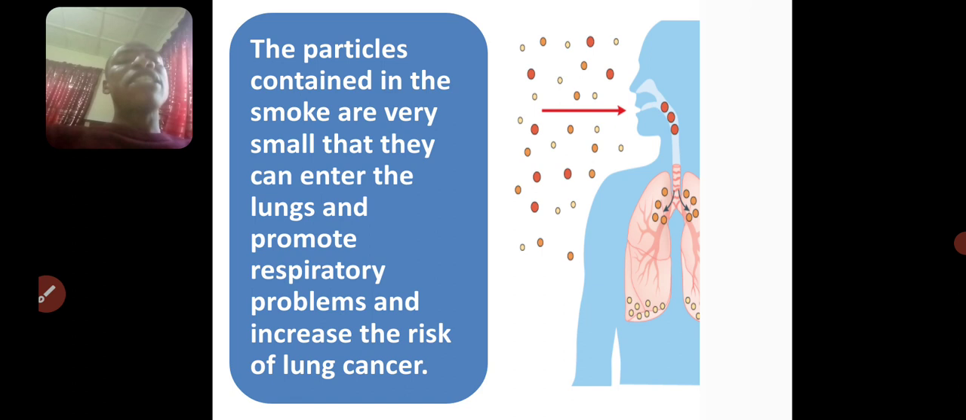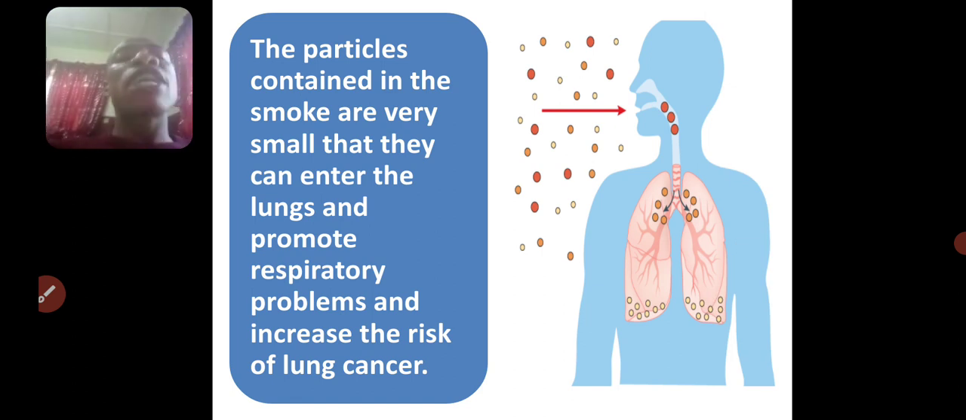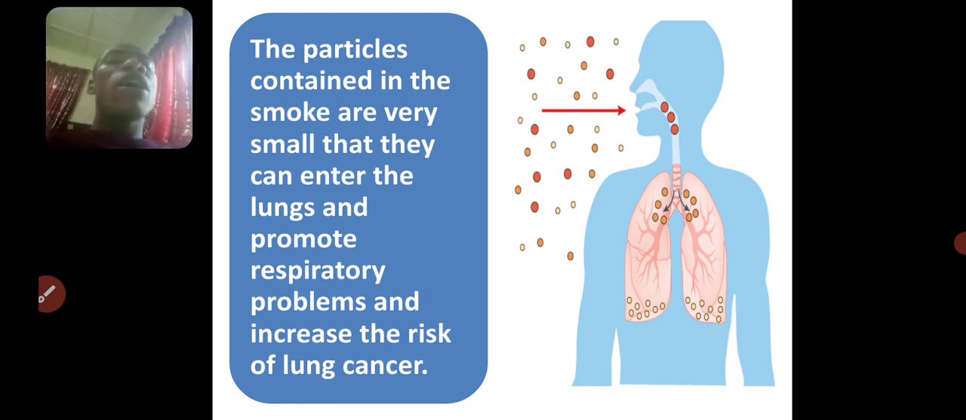So these are the ways oxides of carbon, oxides of sulphur, oxides of nitrogen and solid particles are dangerous to our environment. That is how they are dangerous.